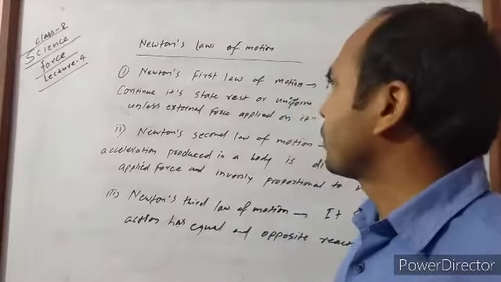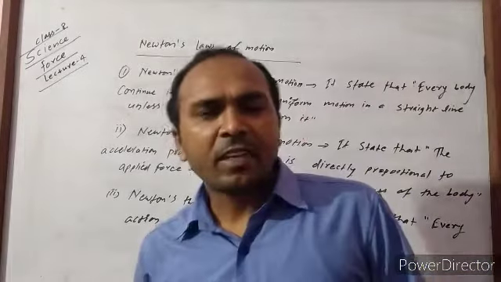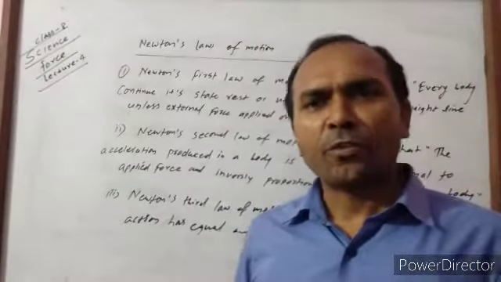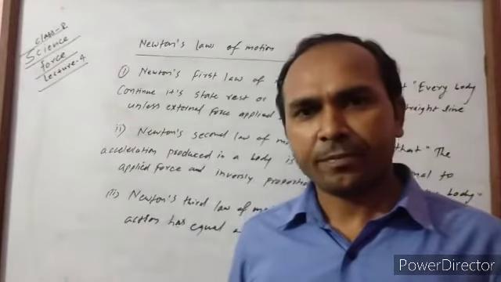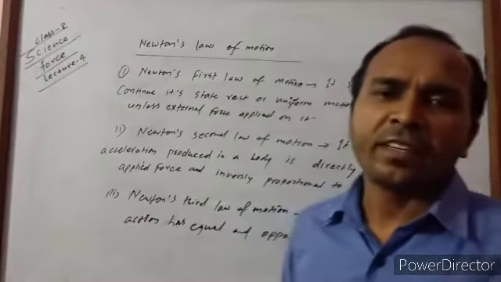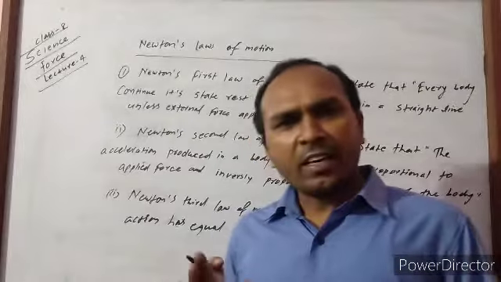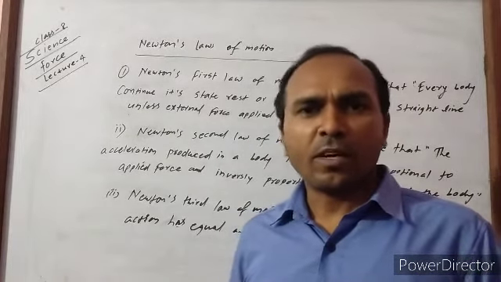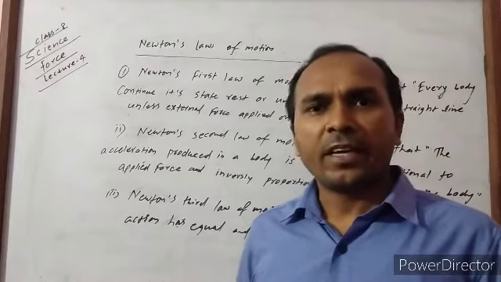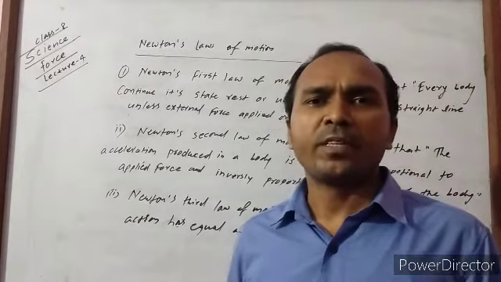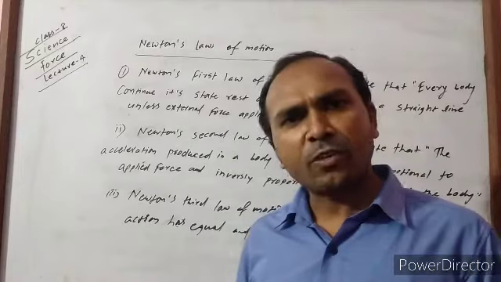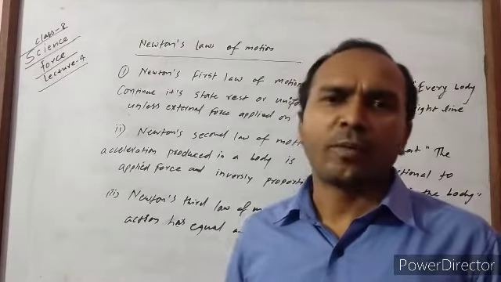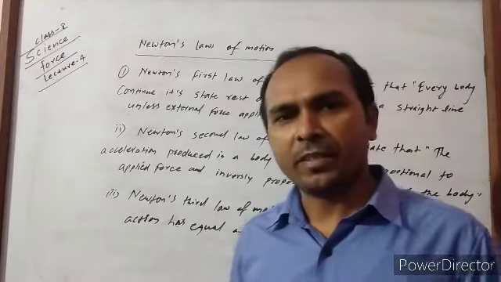Sometimes this type of question may arise: if action and reaction are equal, then why do they not balance each other? The answer is: action and reaction are equal but act on different bodies. Means action and reaction act on different bodies, so they do not balance each other. This is the complete answer.